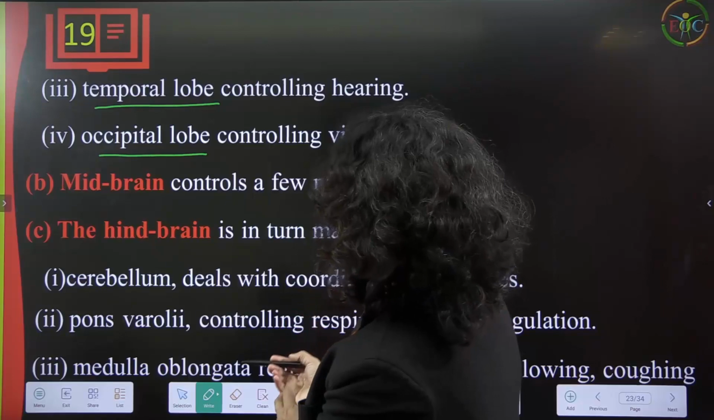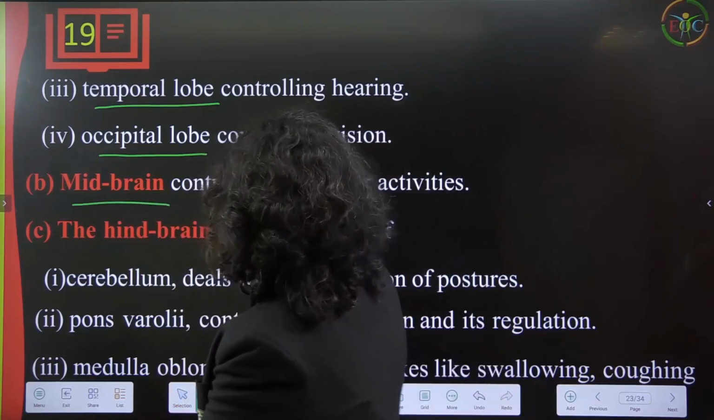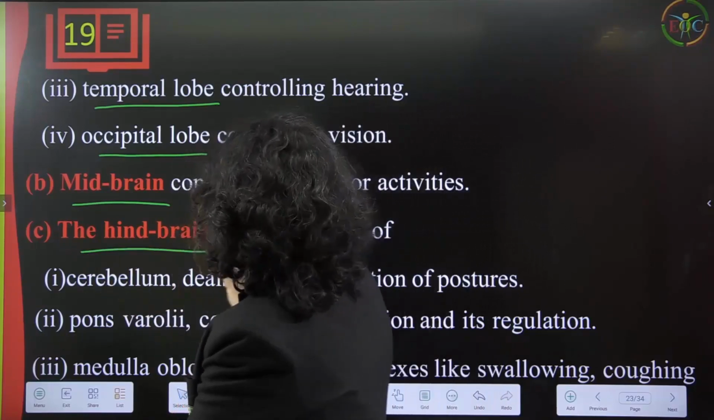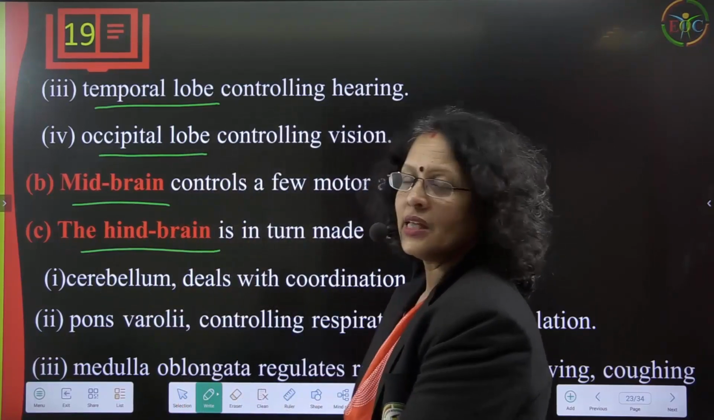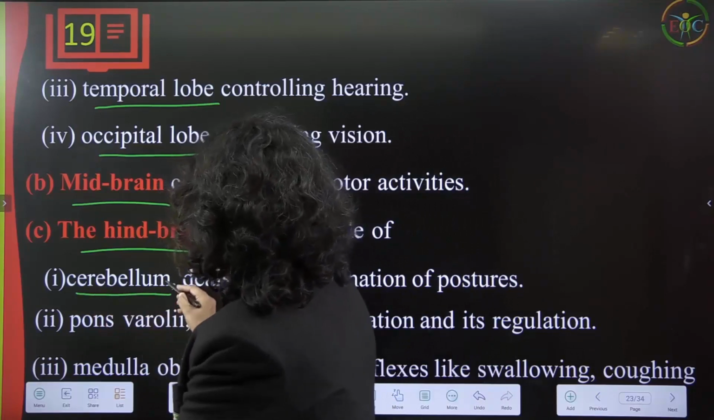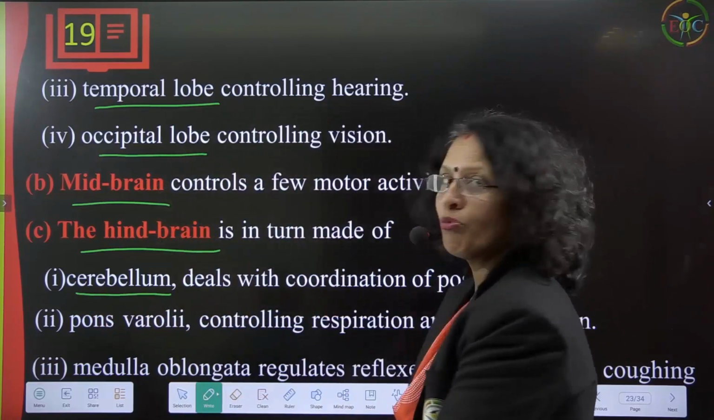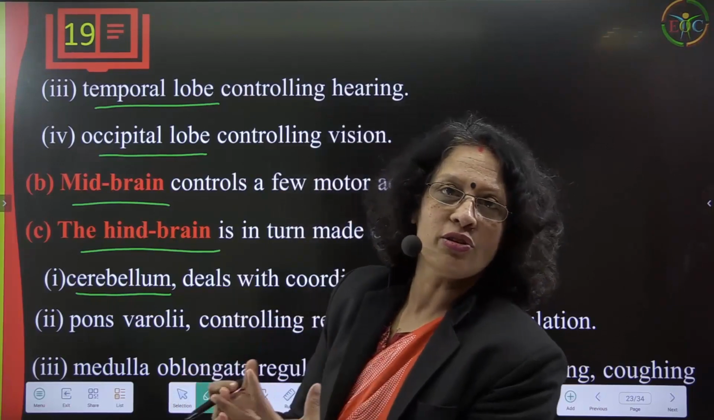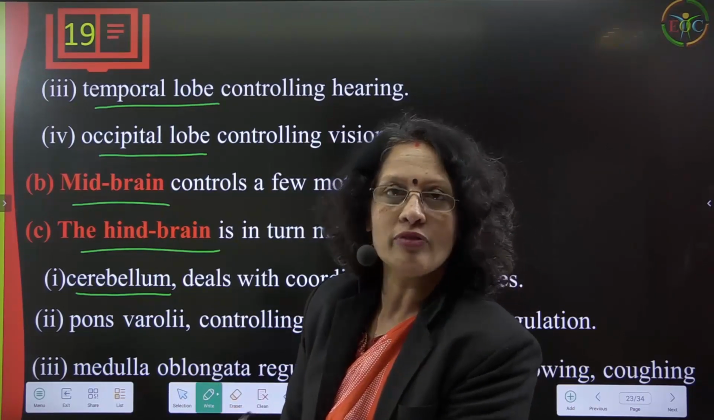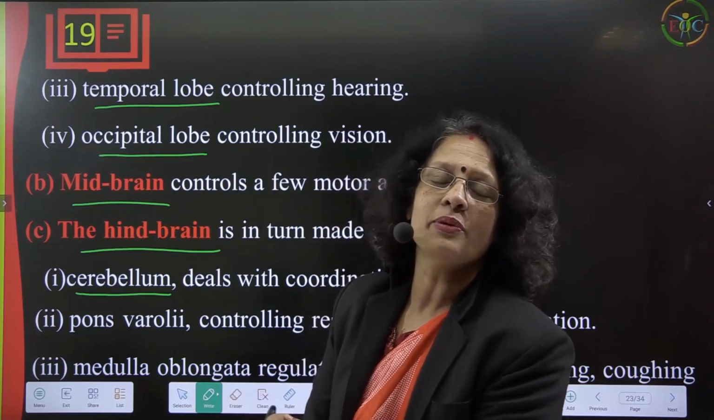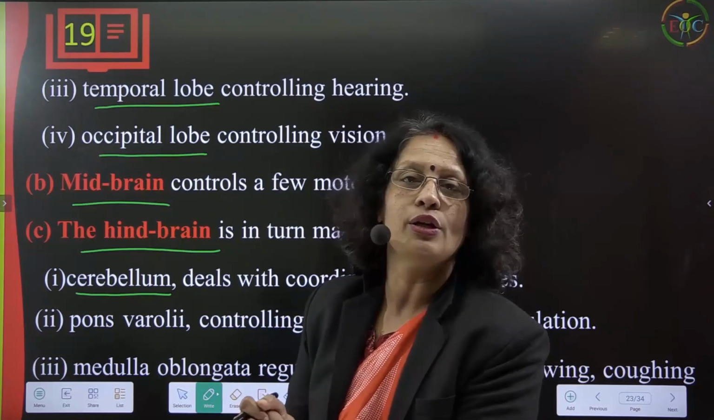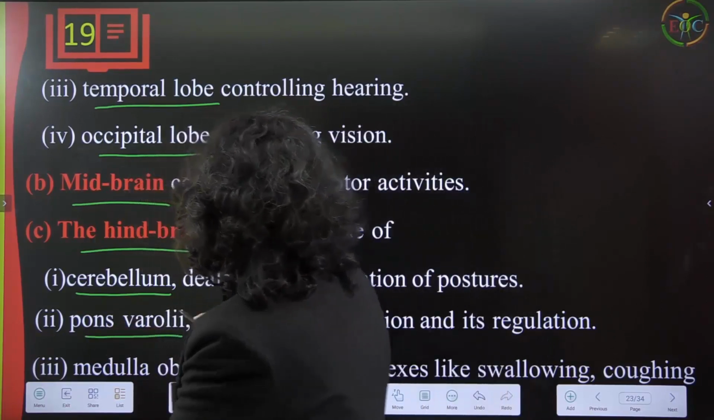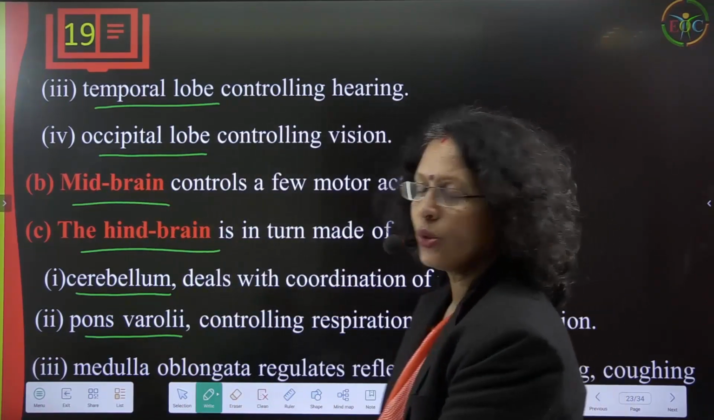Okay, then the second part of the brain is the midbrain. The midbrain controls a few motor activities. And the hindbrain is in turn made up of the cerebellum. The cerebellum deals with coordination of posture, like how a person is sitting, whether a person is able to sit or not. When these kinds of functions are not performed by the brain, that person has disability or difficulty in doing those specific activities. Then the pons varolii controls respiration and its regulation.